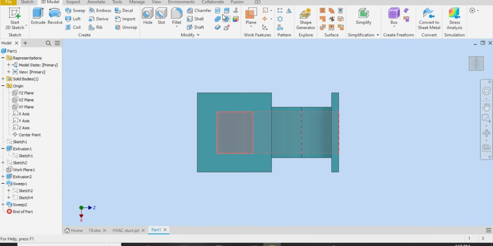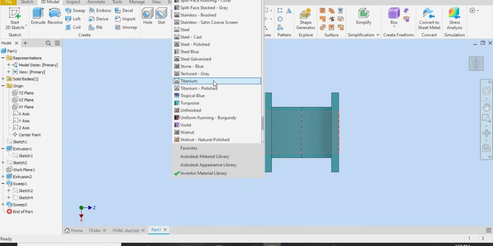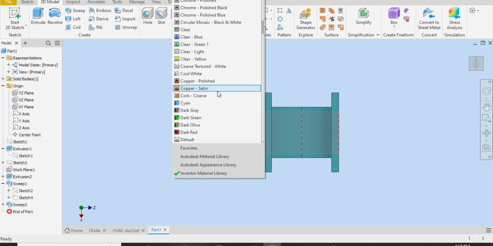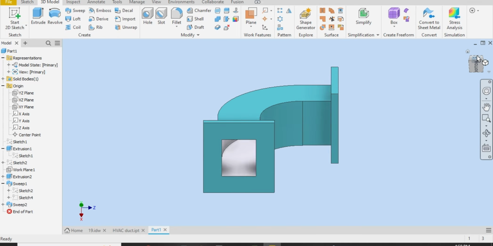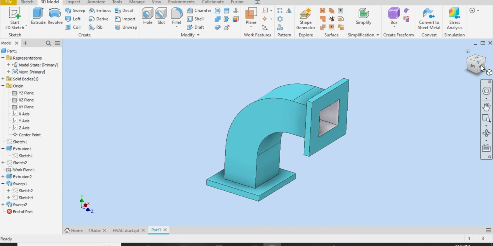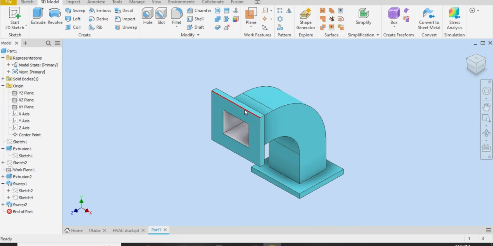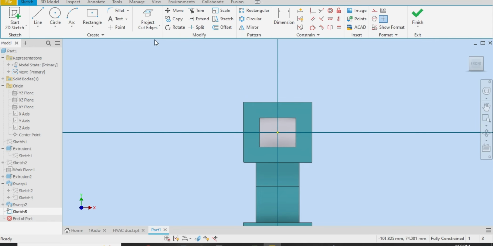Okay, let me go to the color and select clear white. Let me choose clear white for this. Cool white. Okay, look, it looks good now. Now we have to draw the holes here. Create sketch here, project cut edges so we can place our holes.